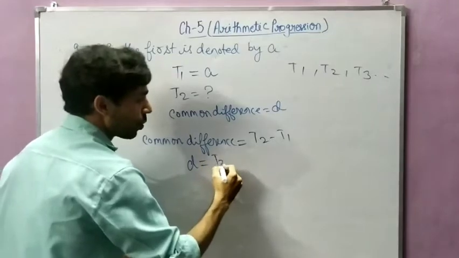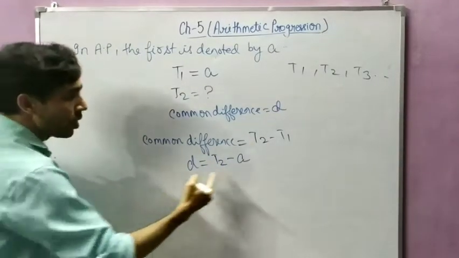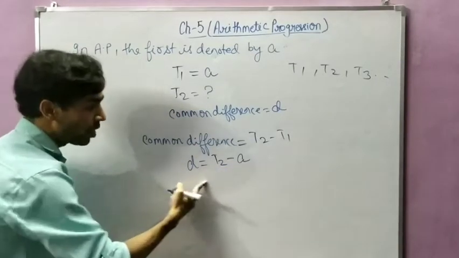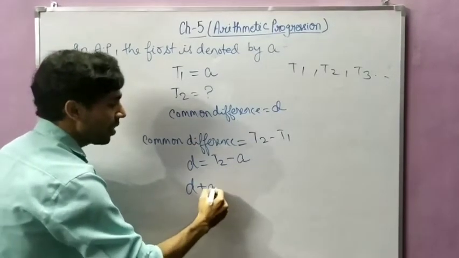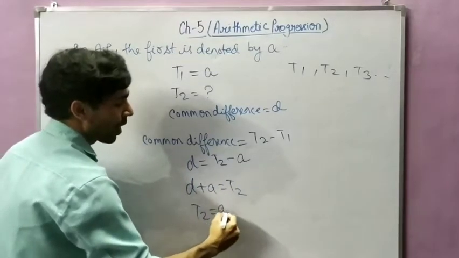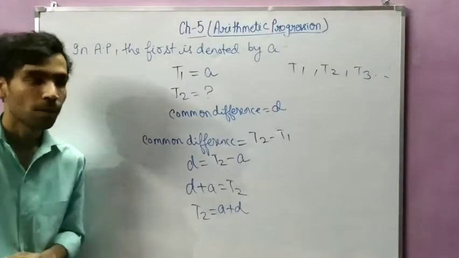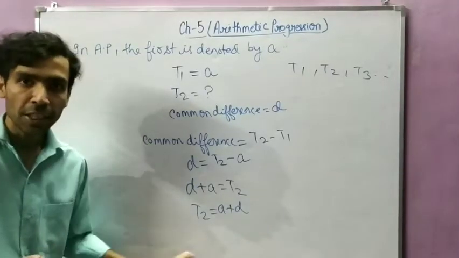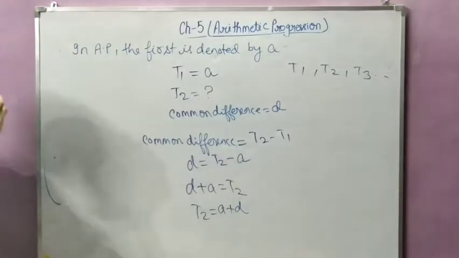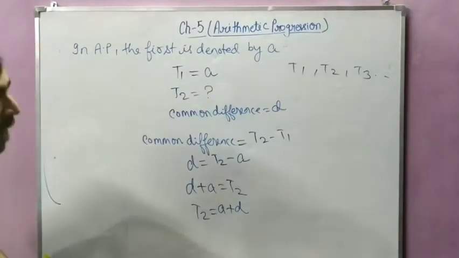T2 we don't know, and T1 we know is A. So what is the value of T2? When you transfer this A to this side, it comes D plus A is equal to T2, or T2 is equal to A plus D. So you have calculated T2. The value of T2 is A plus D. I hope you have written this part.